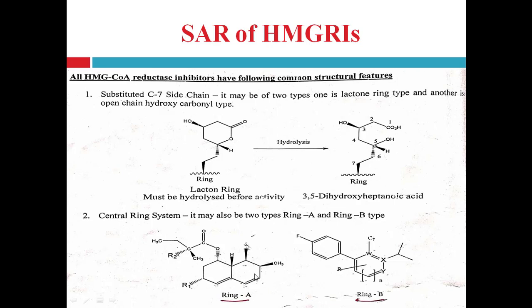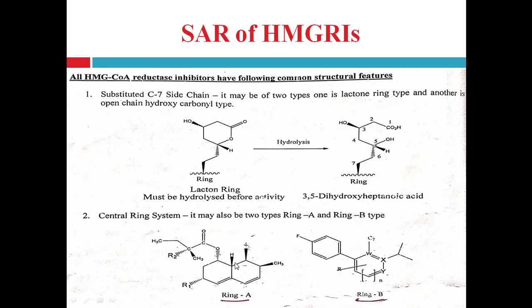During classification, I have discussed this hexahydronaphthalene ring. A naphthalene ring generally has 5 pi bonds, right? Here only 2 pi bonds are present. 3 pi bonds are saturated by hydrogenation, so a total of 3 bonds get saturated.